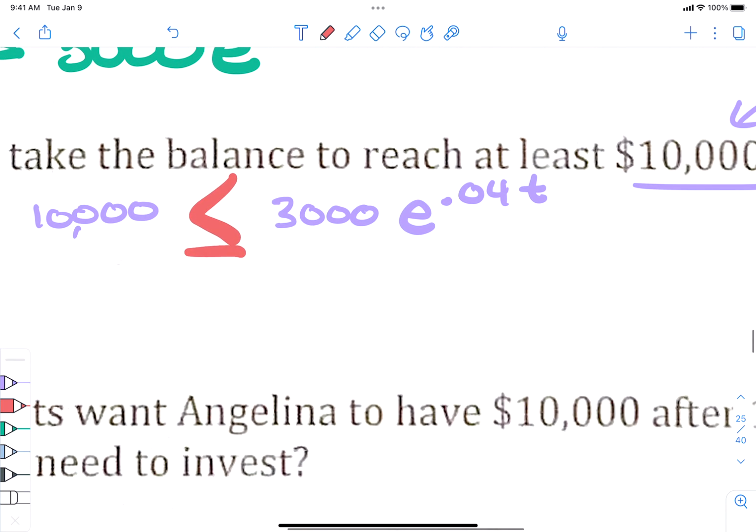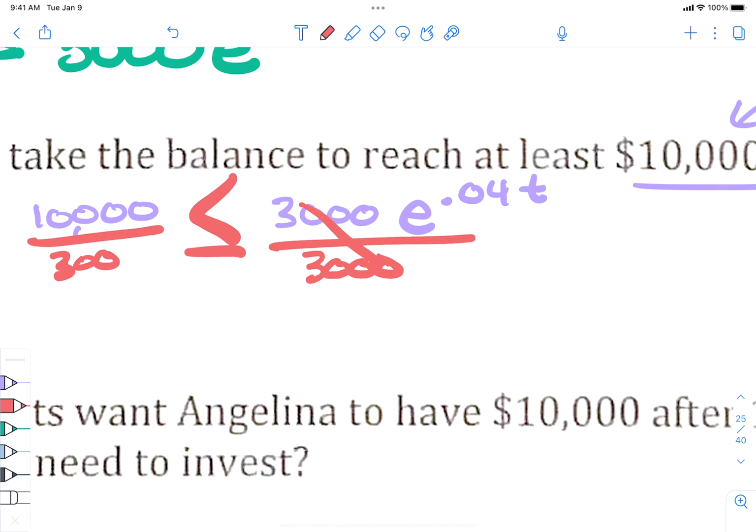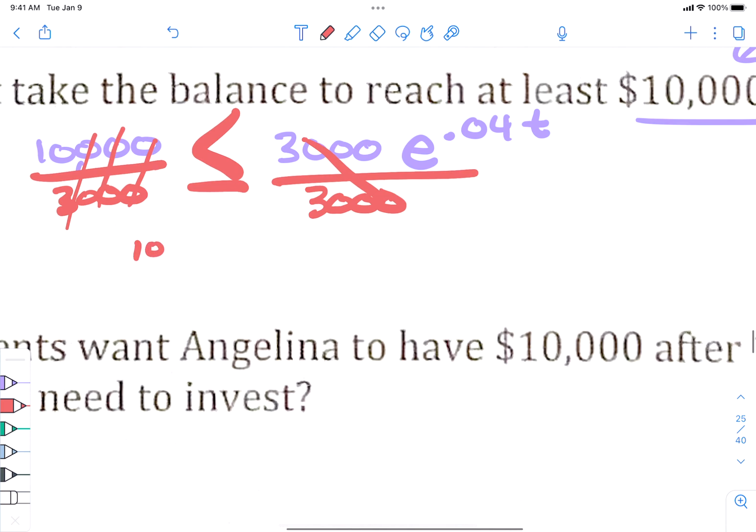Okay, so we're going to solve this thing. Think about the same problem that we did on number 16 on the homework that we just turned in. The first thing we did was divide that beginning number off, right? Divide by that beginning number, 3,000. Knock the zeros off. 10 divided by 3 is 3 1/3, and I don't like to make it into a decimal because it's 3.3 repeating, and if we just write 3.3, that's rounded. So I'm going to leave it as 10 over 3 for right now. Just chill with me. E to the 0.04 T. All right, we're solving for what?